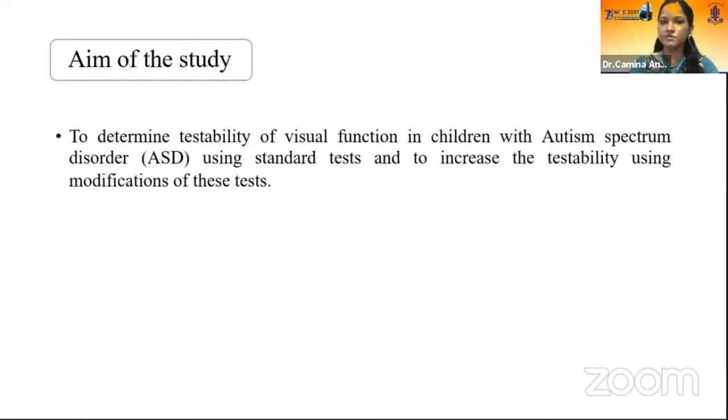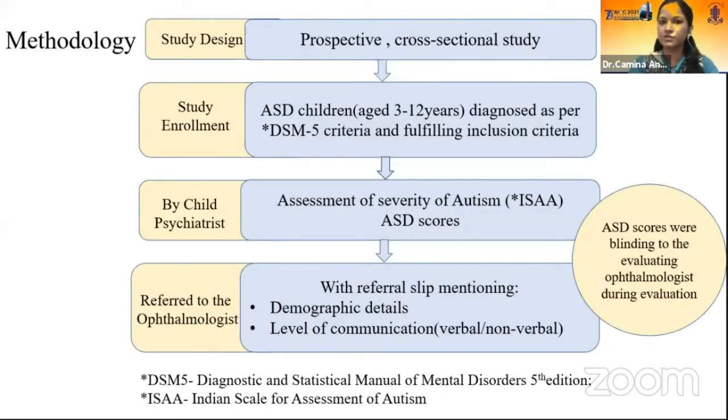The aim of our study is to determine the testability of visual function in children with autism spectrum disorder using standard tests, and to increase the testability using modifications and support. Coming to the methodology, it's a prospective study. We included ASD children in the age group of 3 to 12 years, diagnosed as per DSM-5 criteria. The child psychiatrist assessed the child using the ISAA score, the Indian Scale for Assessment of Autism. After that, the child was referred to us with a referral slip mentioning the demographic details and the level of communication. ASD scores were initially blinded for us during the initial evaluation.